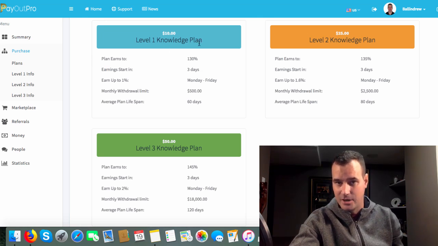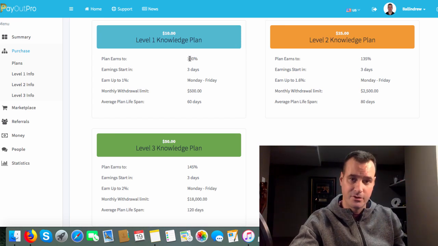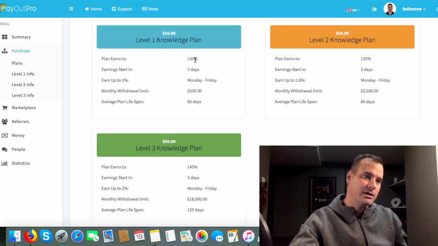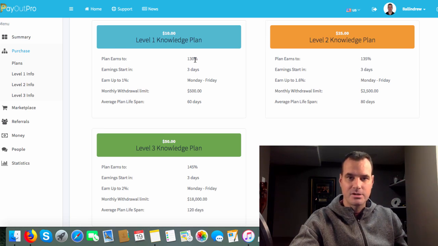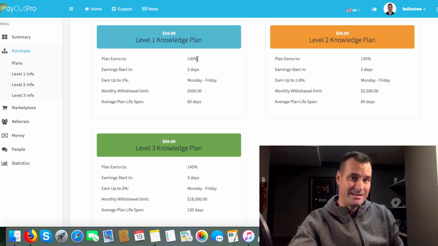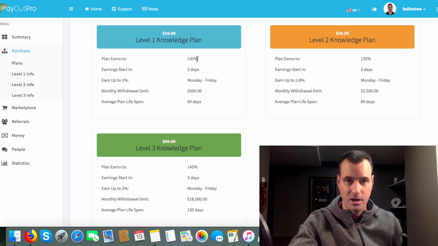Okay, so this $10 knowledge plan here earns up to 130%. Once that hits 130%, it basically expires. So you'd pay $10 for this, and it's going to pay you a return of $13 over a period of time, till it hits 130%. Okay, there's no set date, as in like it's 60 days long or whatever like that. There's no set date, guys.